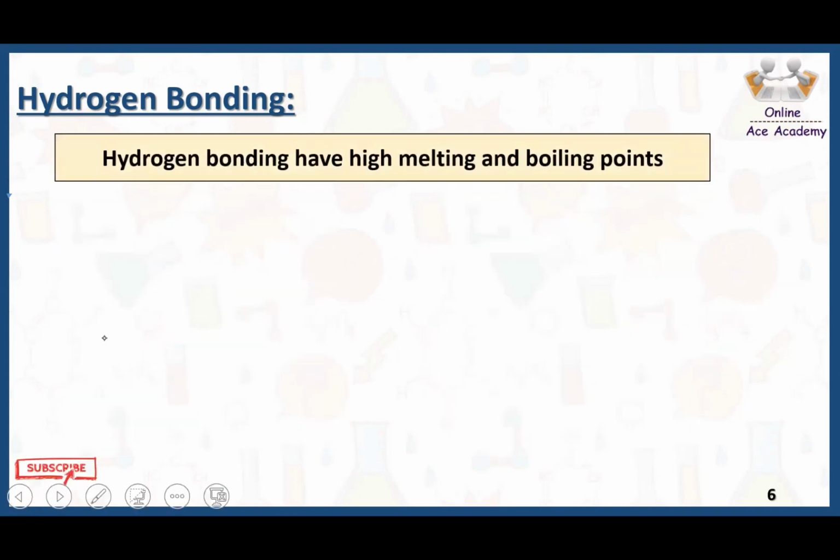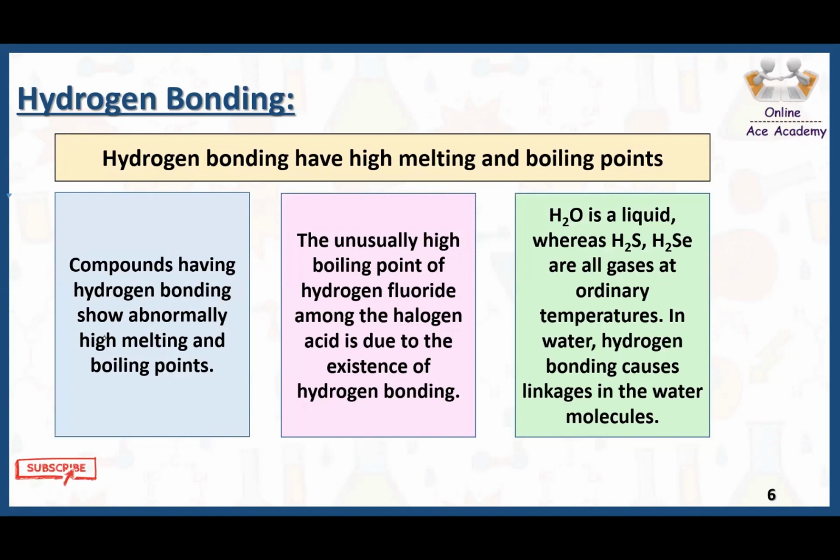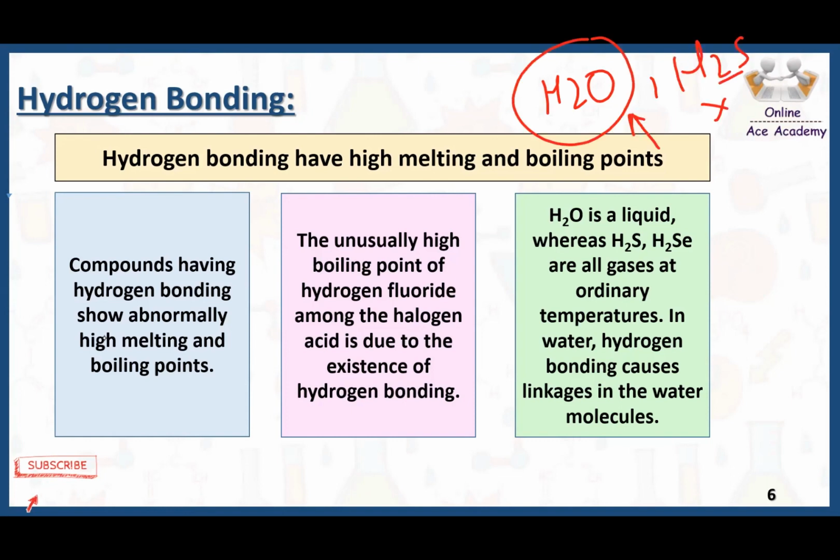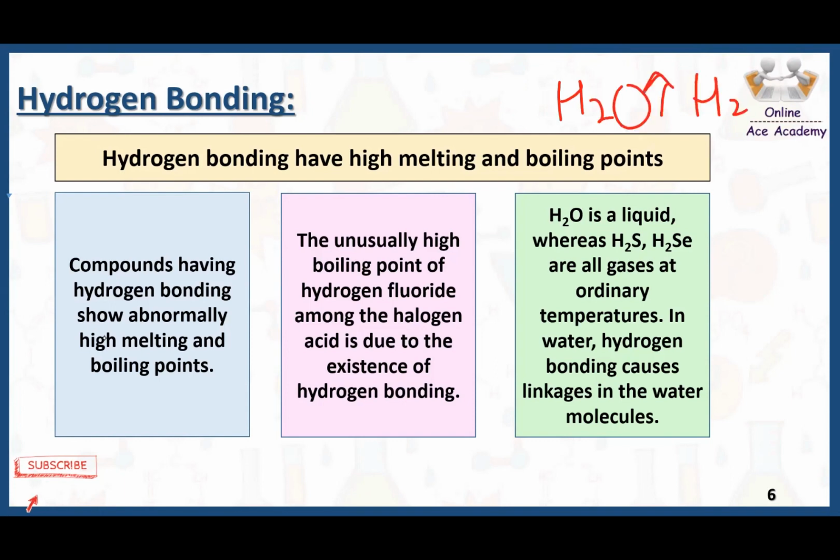Hydrogen bonding gives high melting and boiling points. Compounds having hydrogen bonding show abnormally high melting and boiling points. Say, for example, here we have water and here we have hydrogen sulfide. Now a question arises here: why does water have a high boiling point as compared to hydrogen sulfide? The answer is very simple.